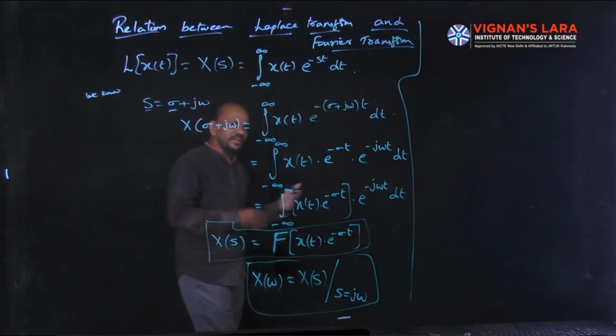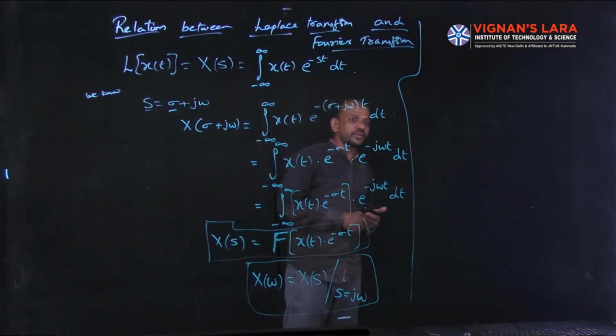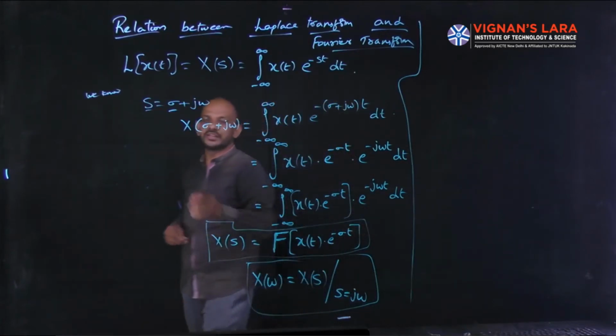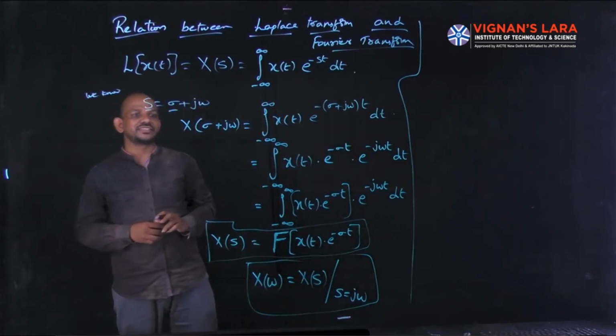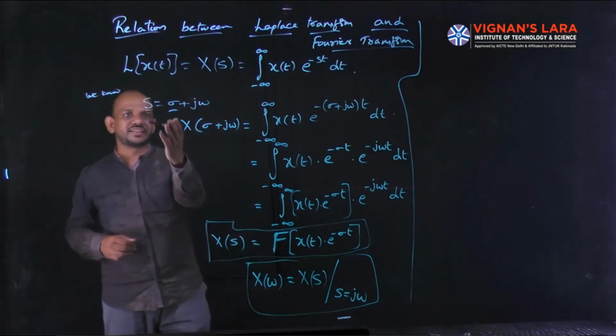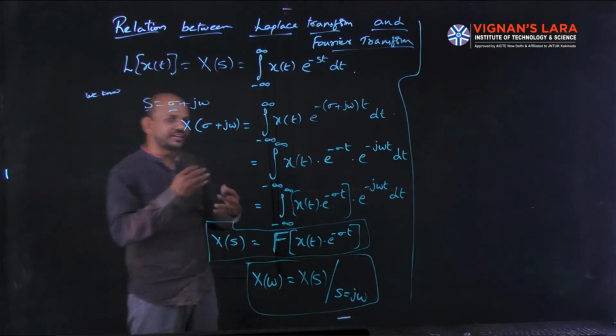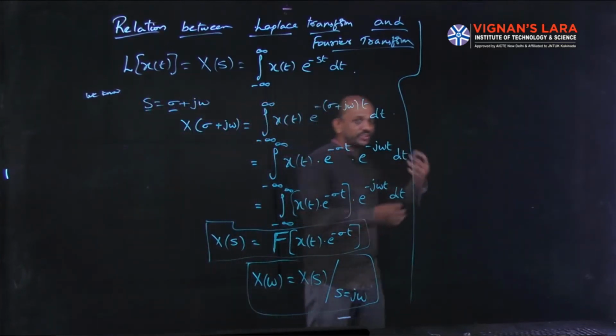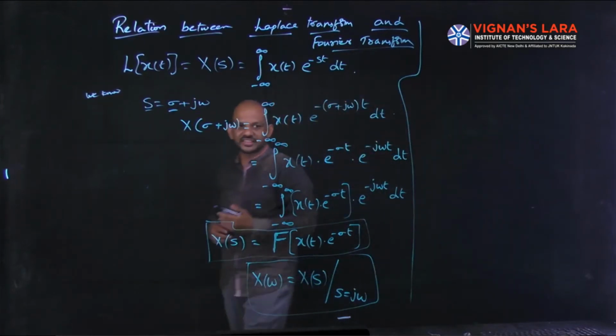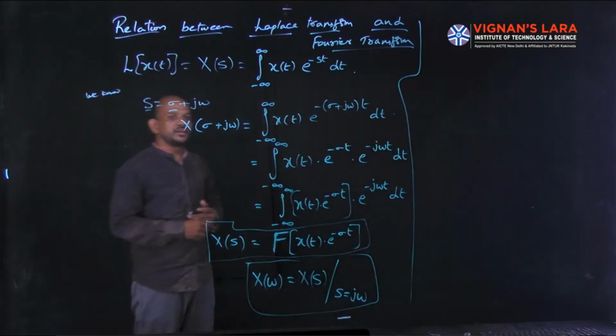In the coming classes we will get a concept called the region of convergence. This region of convergence mainly depends on this factor sigma, which is nothing but the real part of s. Based on the real part of s, we will get the region of convergence of this Laplace transform. I will explain in the coming classes.